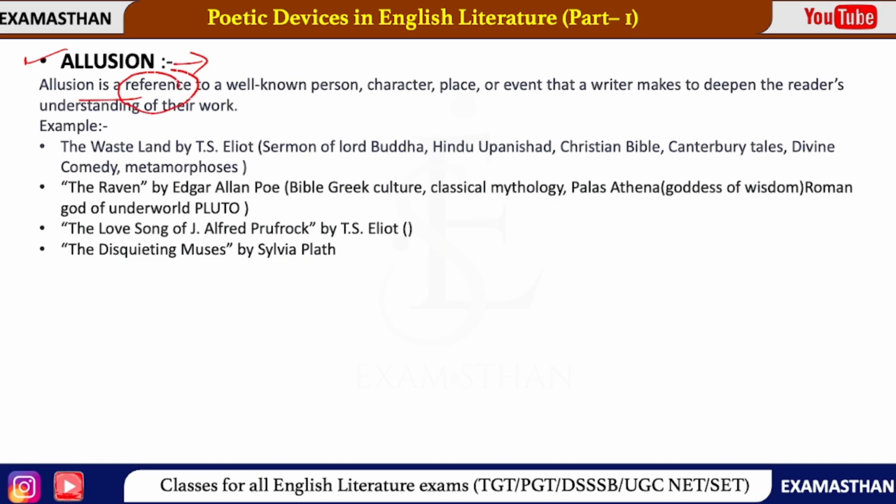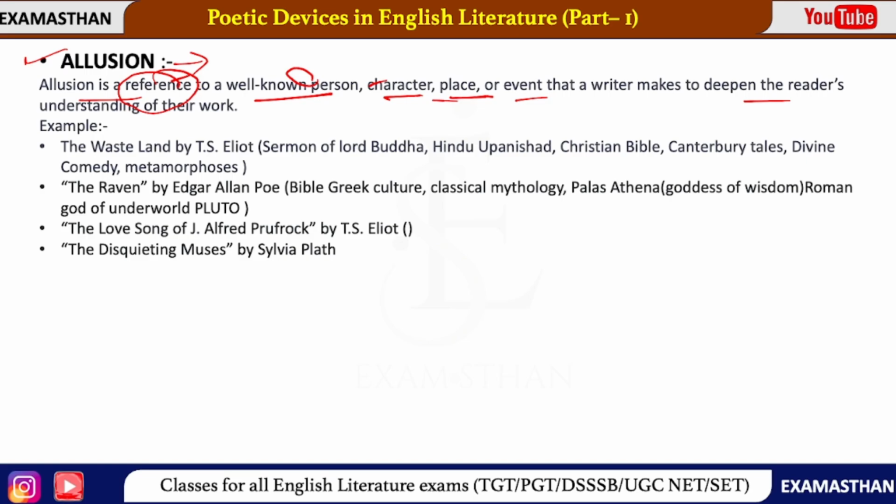एल्यूजन इज रेफरेंस टू अ वेल नोन पर्सन, कैरेक्टर, प्लेस और इवेंट that a writer makes to deepen the reader's understanding of their text. That means in any piece of literary text, there you will see the reference of any person, character, place or event, right? You will see the reference.